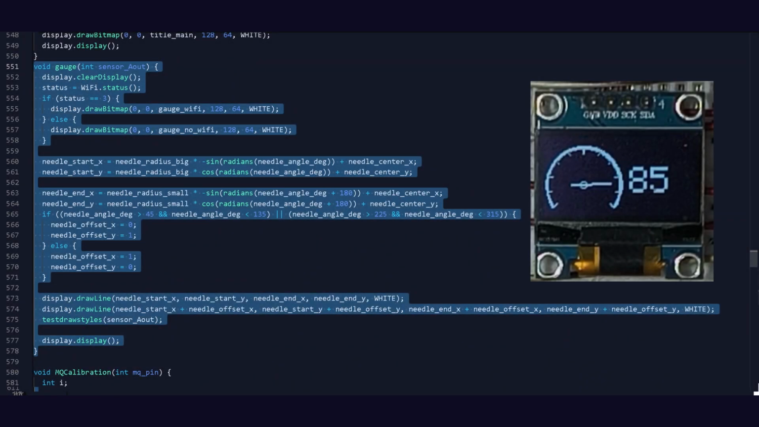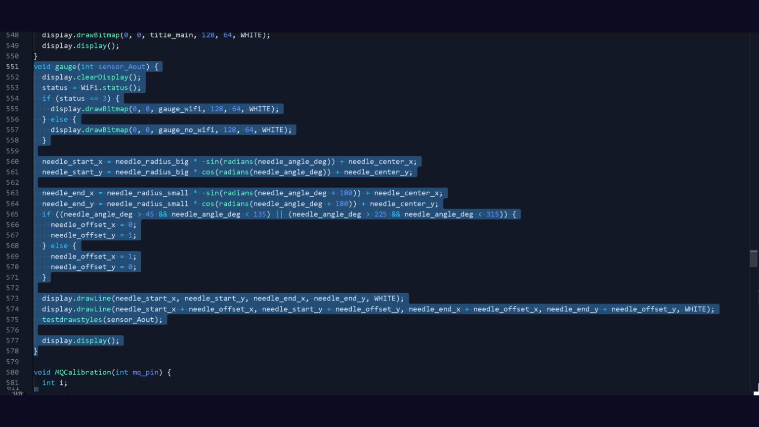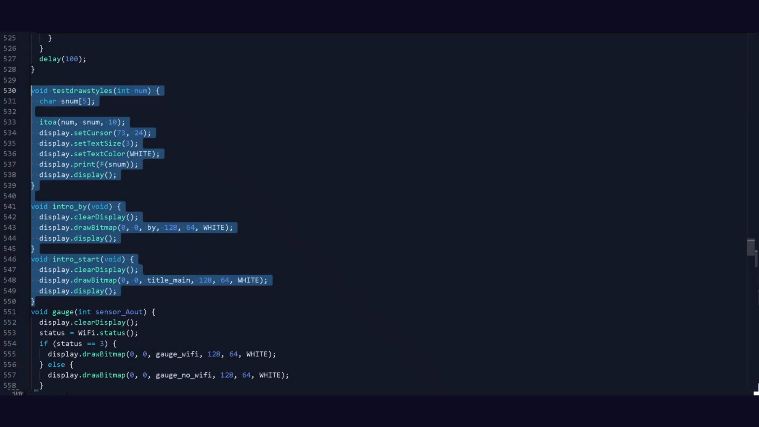And we have to define this gauge function. We display the image according to the Wi-Fi status and handle the rotation of needle according to sensor value and display it on the screen. Next, we define some functions for introduction and one to display the sensor value on the screen.